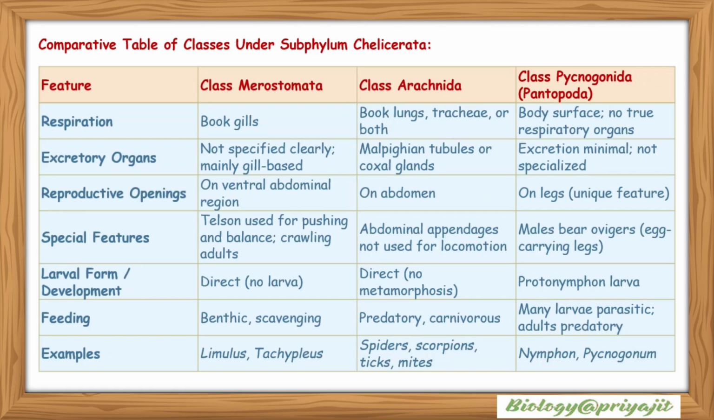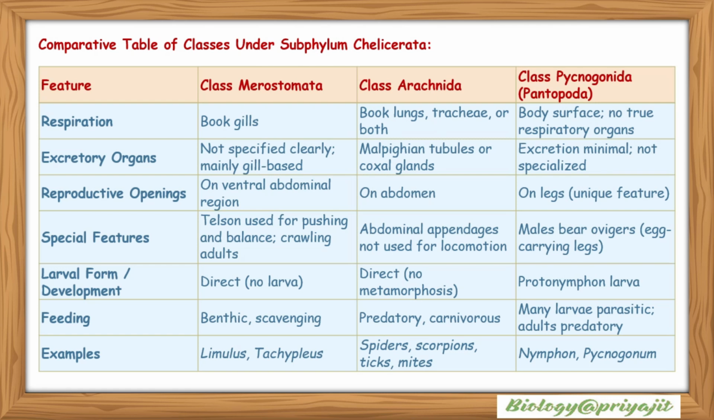Respiration: Merostomata perform their respiration by means of book gills. Arachnida has book lungs, trachea, or both for respiration. Pycnogonida perform respiration through their body surface. There are no true respiratory organs. Excretory organs: their excretory organs are not specified clearly in Merostomata. They are mainly gill-based. In Arachnida, Malpighian tubules or coxal glands perform the excretory function. In Pycnogonida, excretion is minimal, and so there are no specialized organs.